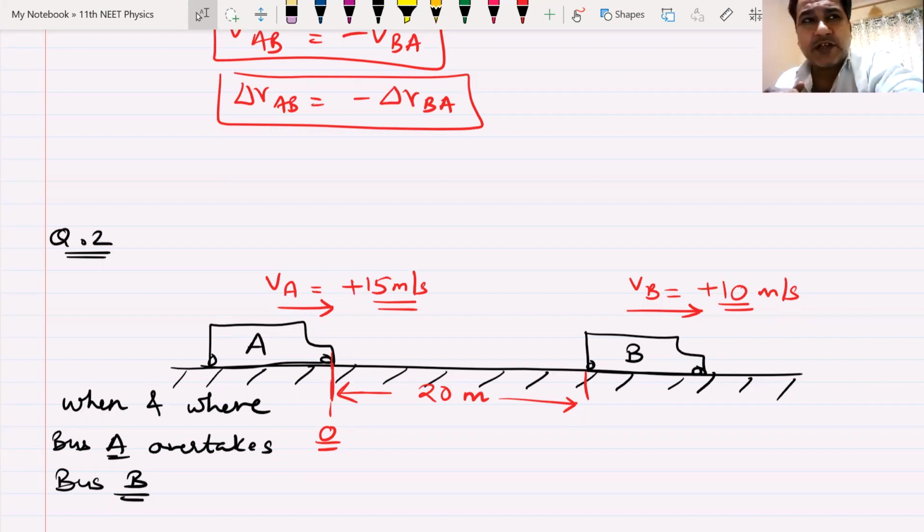Any thoughts? Niharika, Abhiram, Tarun, Vashant, I think he has left. Akshay, Surya. Anyone would like to say anything? No one? Niharika, what do you think about this question? How will you solve it? Are you there, Niharika?